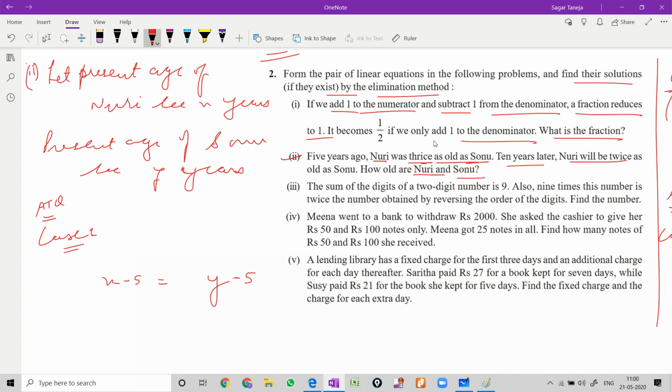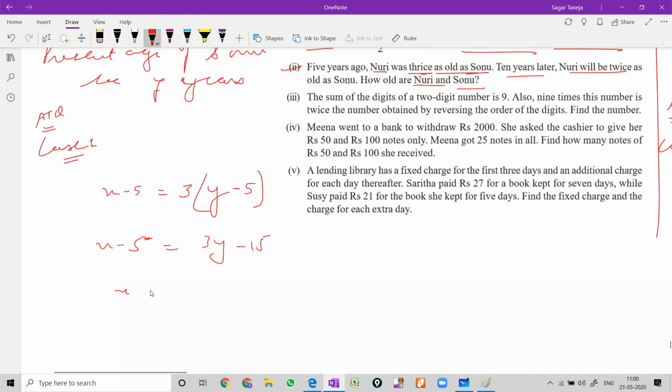So Nuri's age was thrice Sonu's, so we multiply Sonu's age by 3. So x minus 5 is equal to 3y minus 15. x minus 3y is equal to minus 15 plus 5. x minus 3y is equal to minus 10. So this is our first equation.